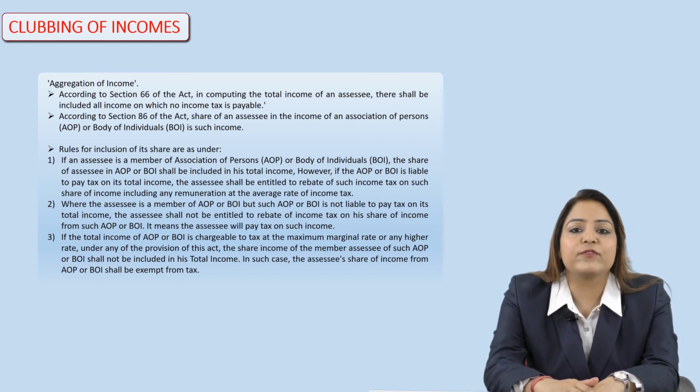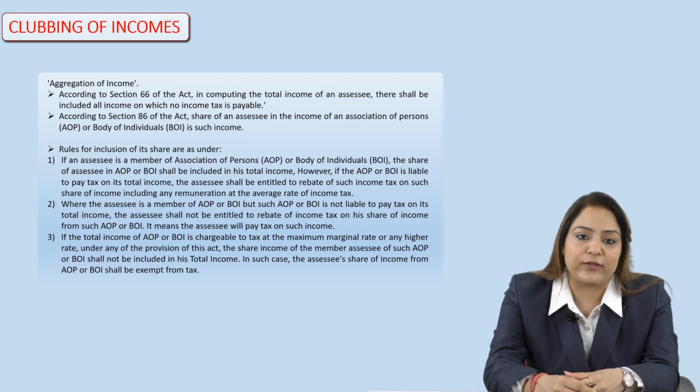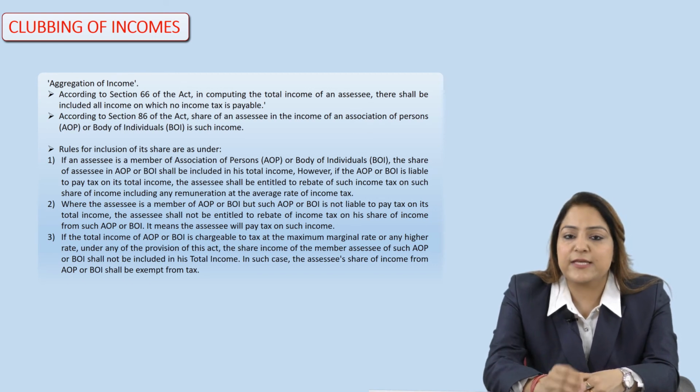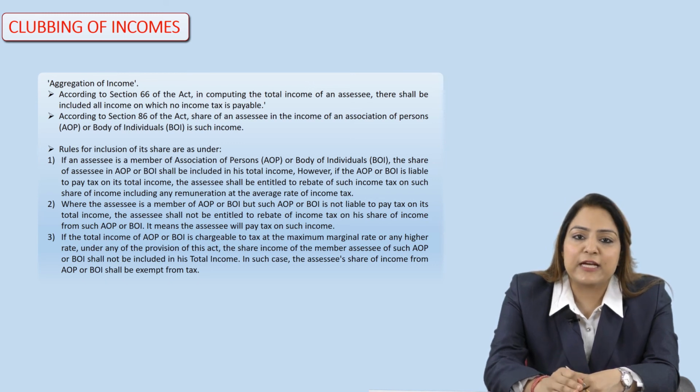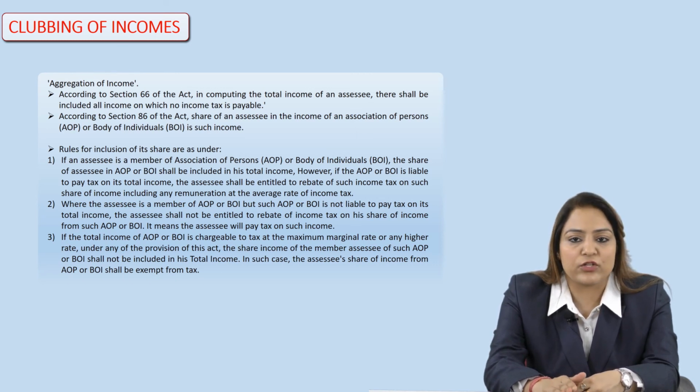However, if the AOP or BOI is liable to pay tax on its total income, the assessee shall be entitled to a rebate of such tax on such share of income, including any remuneration, at the average rate of the income tax. It means if the assessee is a member of AOP or BOI, in that case, the income of the assessee would be included in the total income. So this is the first rule which the learner should know.